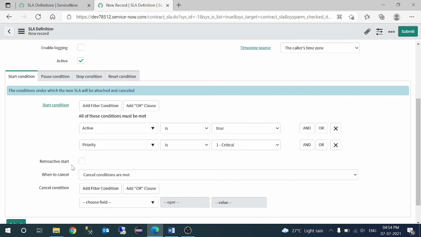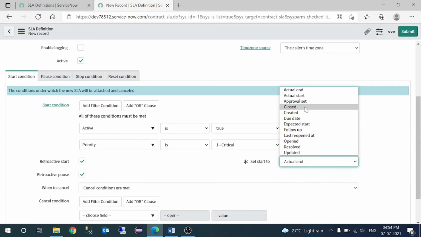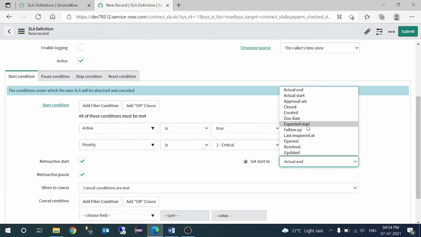Retroactive start means we have to specify from what date and time it should start. The moment I select retroactive start, it says to select your date. These are all the date fields which are there on the form.